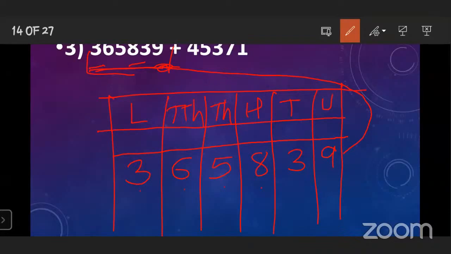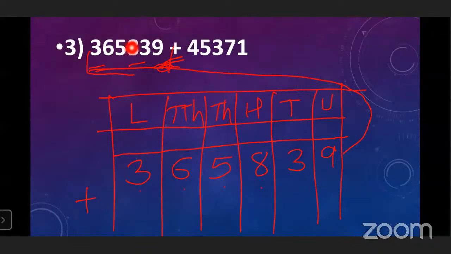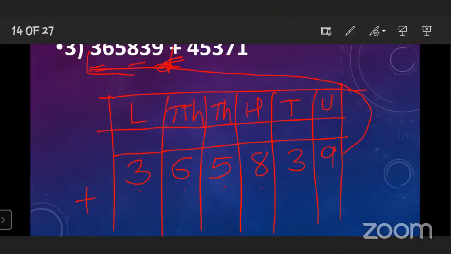After writing the first number, what you have to do? You have to give the sign plus. Okay. Now you can see in the first number there are 6 digits, and in the second number there are only 5 digits. That time what you have to do?